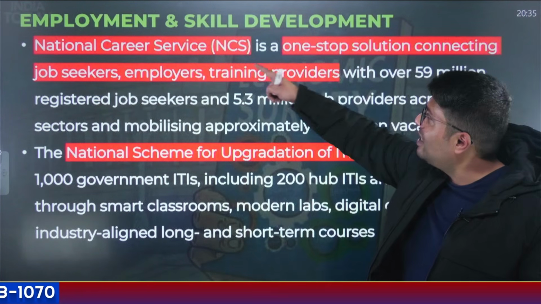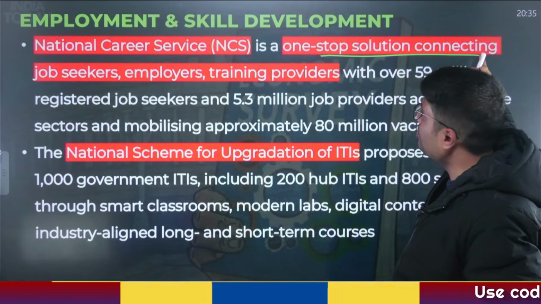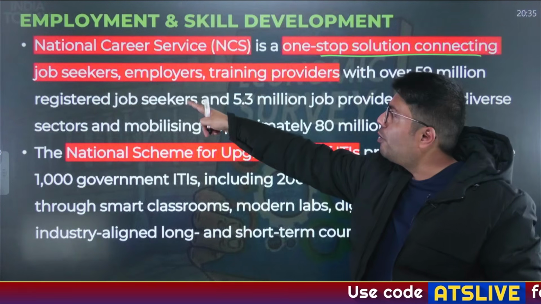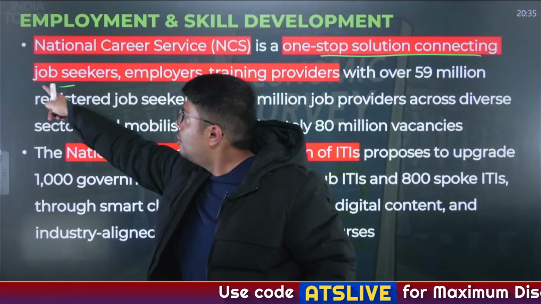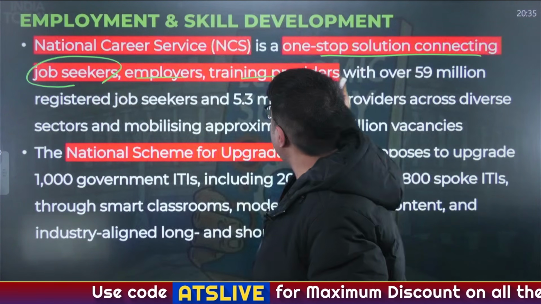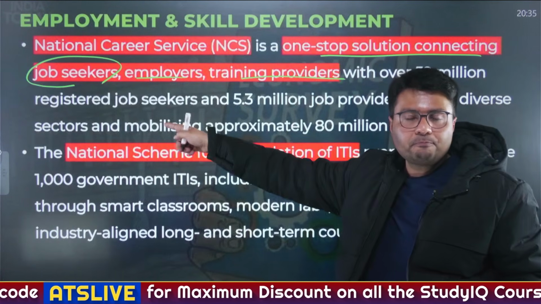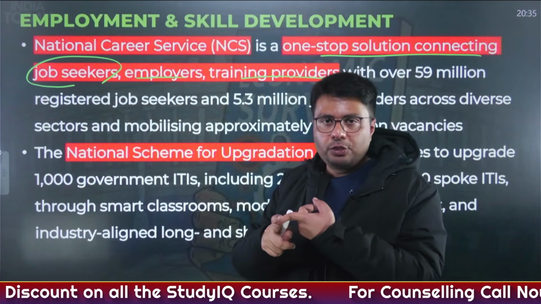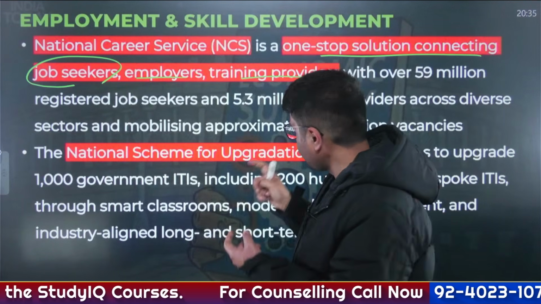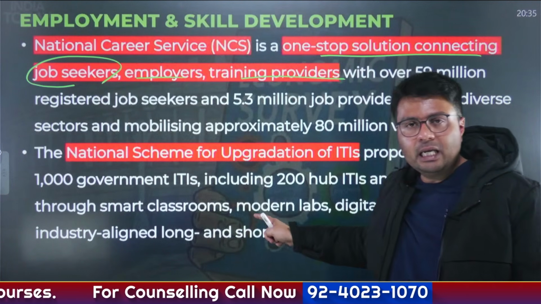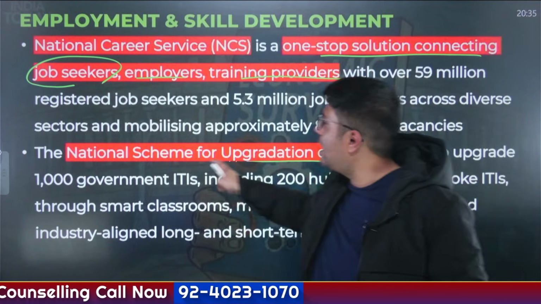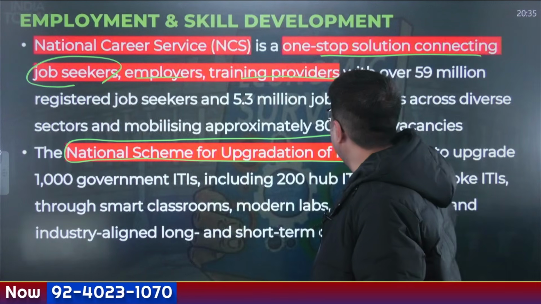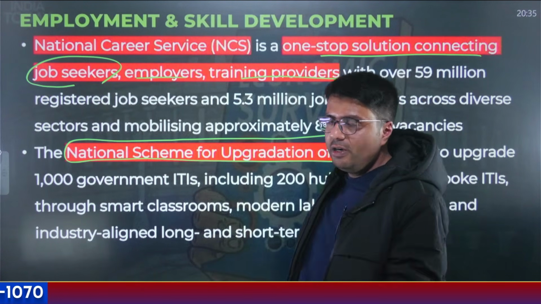And for that, the National Career Service Portal is a one-stop solution which connects informal workers or job seekers with employers and training providers, so their end-to-end requirement, that is of skill training and placement in education, is taken care of. Similarly, for improvement in the skilling infrastructure, government is upgrading the ITIs of India, that are Industrial Training Institutes.